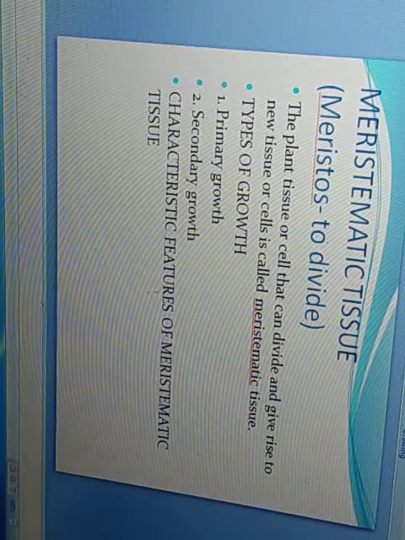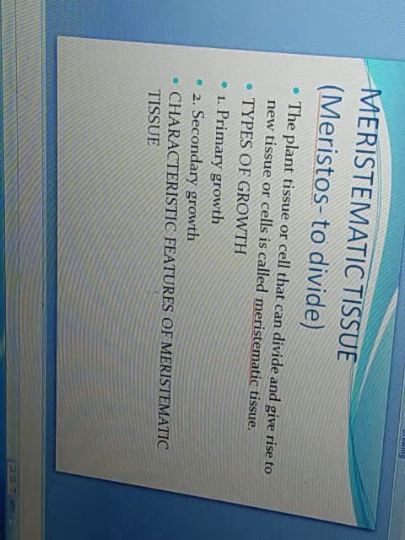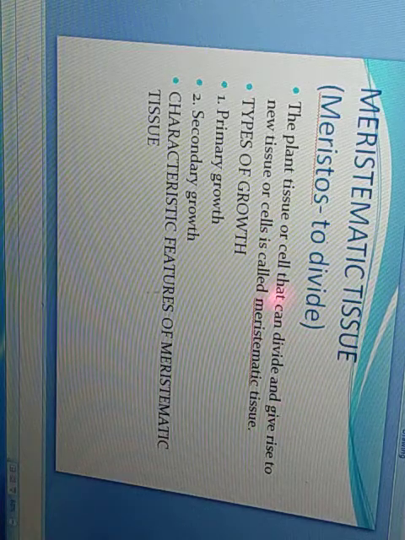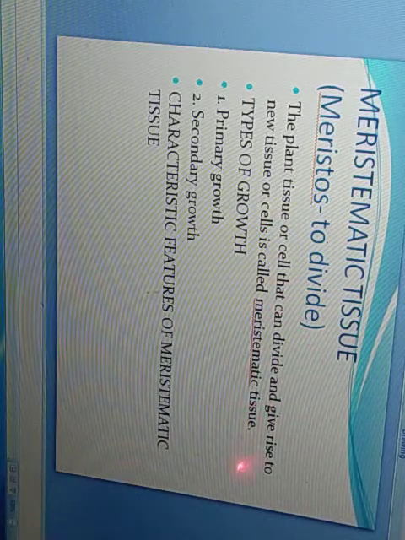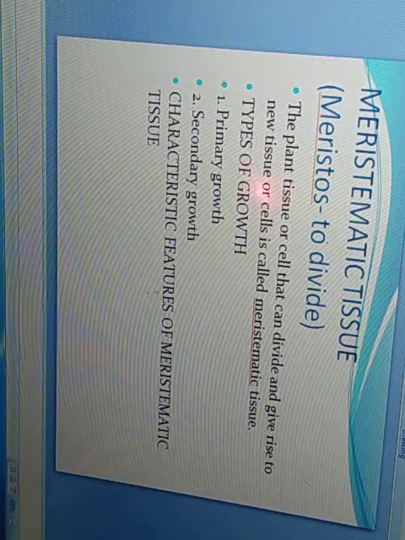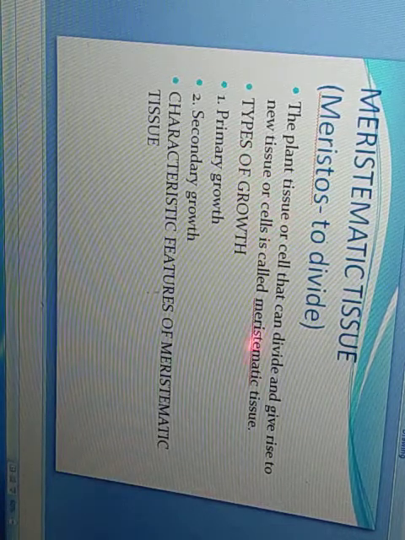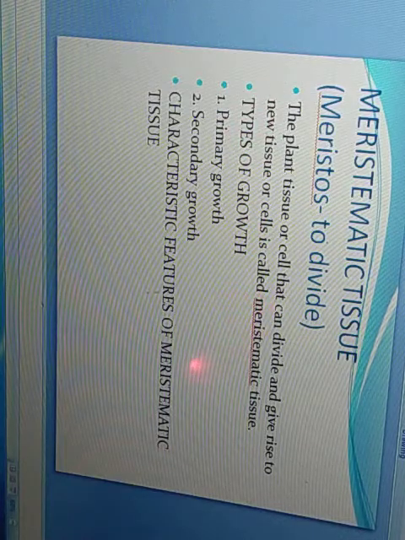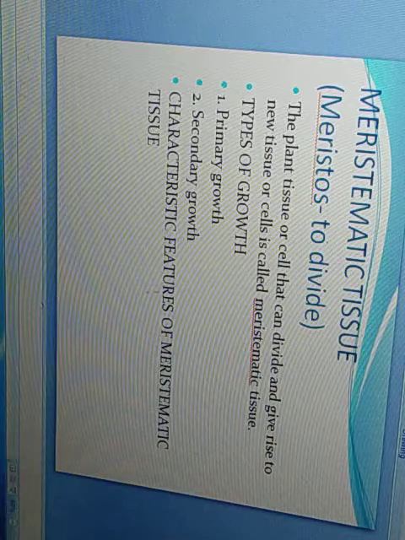Meristematic tissue is the tissue or the cell that has the capability to divide and give rise to new cells and tissues. A plant tissue which can produce new tissues and cells is called the meristematic tissue.